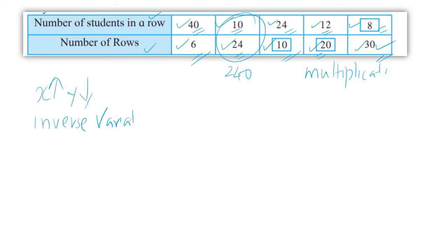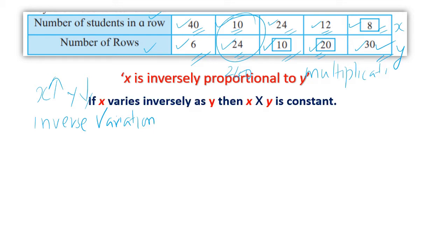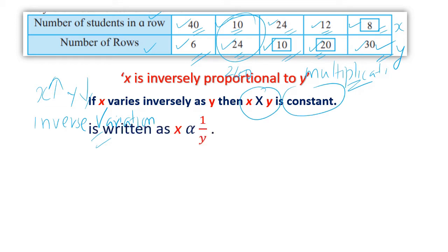Now you have studied this too, we are coming back to it. We can also represent this as x and y. Up to us, do it with x and y, no problem. X is inversely proportional to y. How will we show inverse proportion? When x varies inversely with y, then we found that by product, by multiplication, we got the answer. So that product is constant. Product is constant. How will you write it? X is inversely proportional to y. This is how you have to write it. Okay, this you should know how to write inverse proportion.